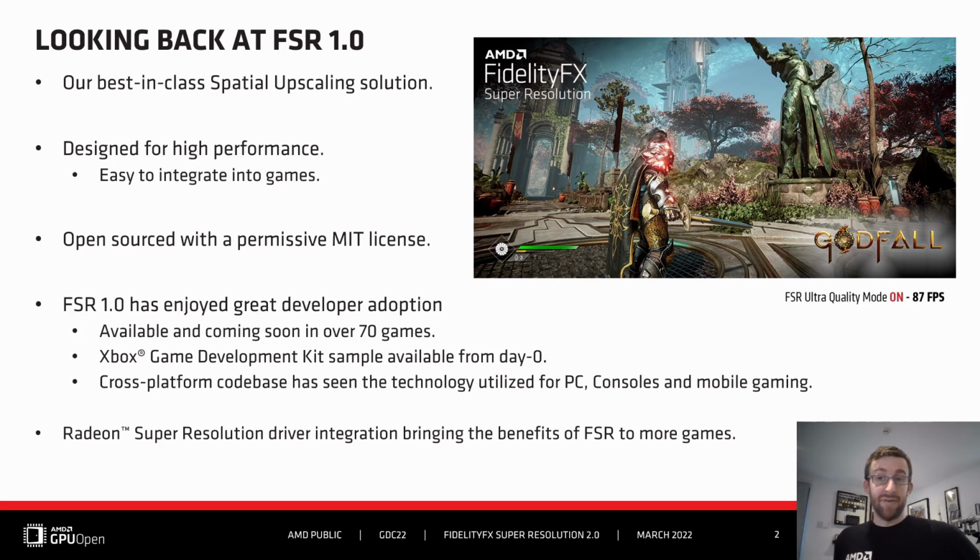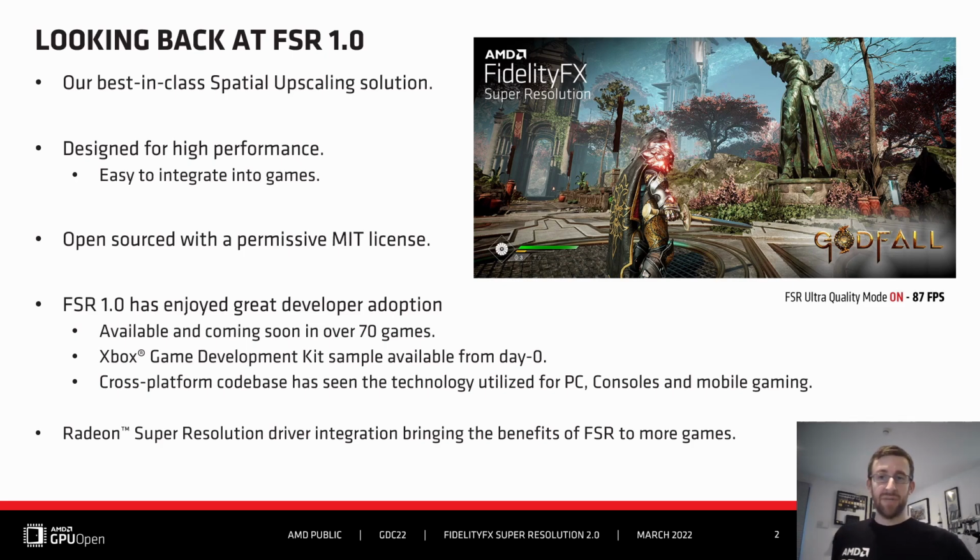Before we get into our next generation of Super Resolution, we need to look back at what we achieved with FSR1. We released FSR1 in July 2021, and it is our high-quality, high-performance spatial upscaling solution aimed at being easy to integrate into game engines.